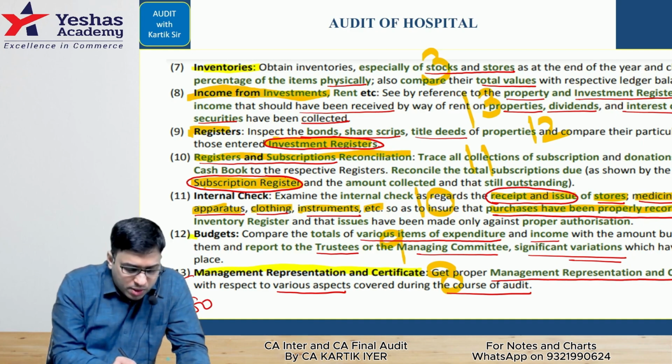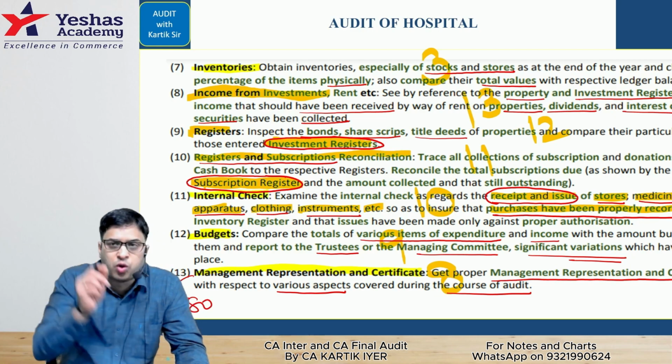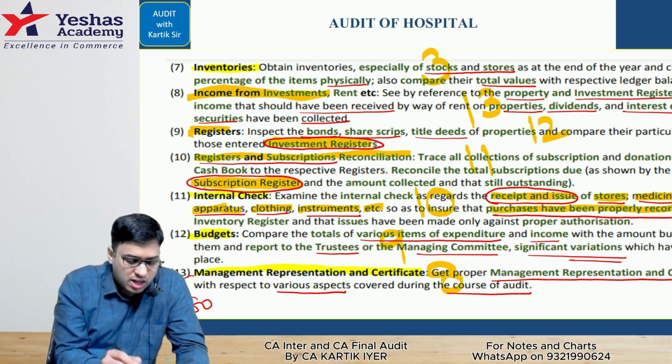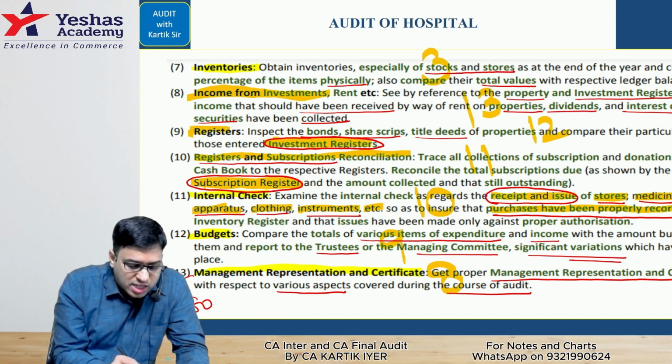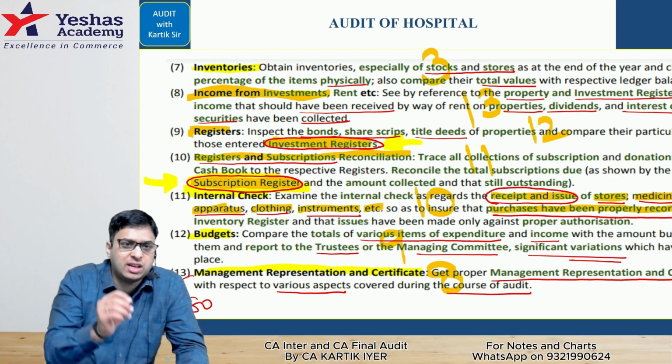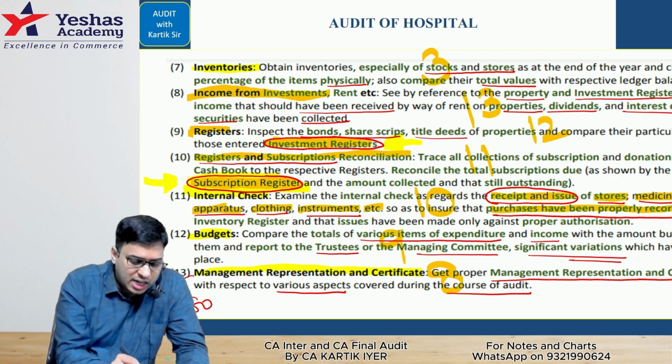When they meet, they form the budget. They come up with the internal check. What work will happen? What are the internal check procedures? They come up with their two registers: the subscription register, you can see here, and then something called the investment register here. And finally, because they had made investments, they will earn income from investment.